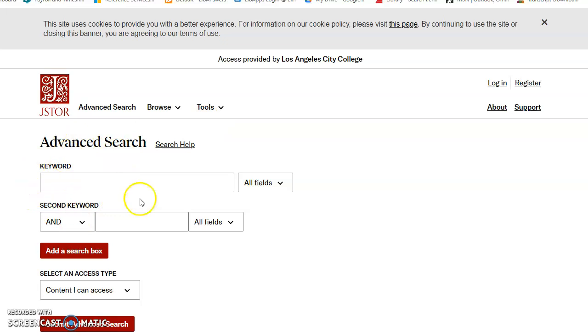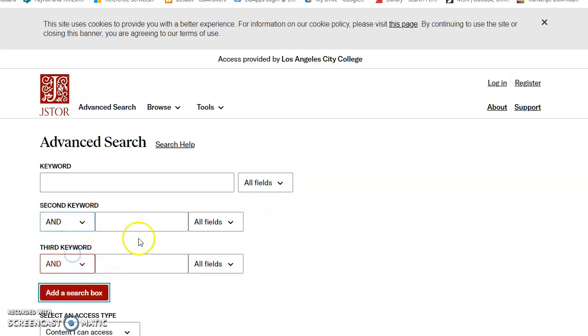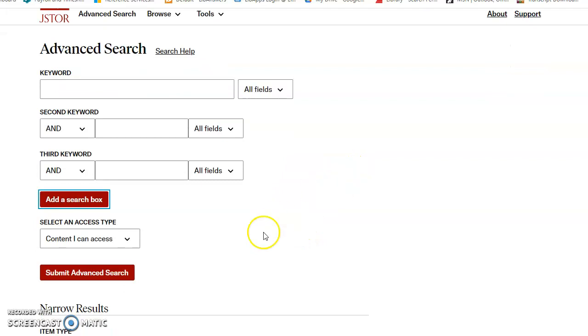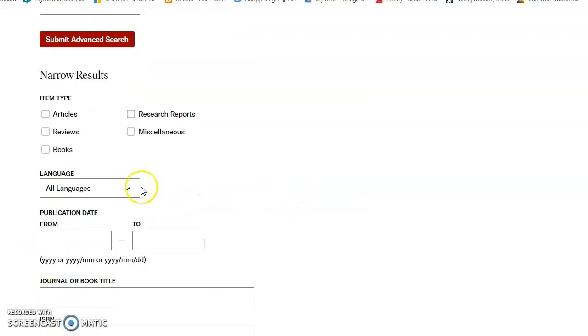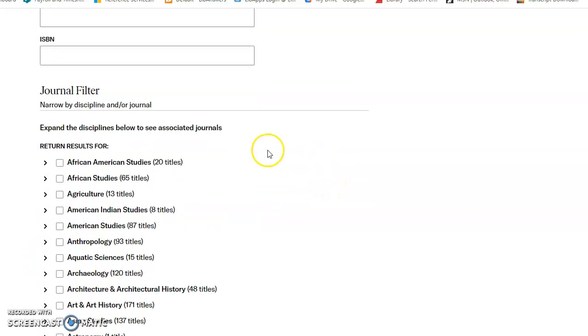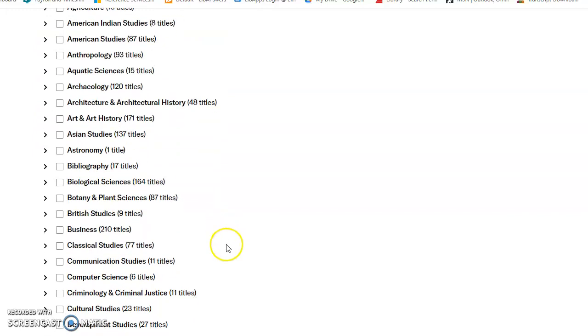As you can see, here are the search bars right here. You can do author, item title, abstract, caption. Here's your Boolean operators. You can add as many boxes as you want. Let's see, here's where you can narrow your results: articles, reviews, books, research reports. You can change the language. Here's your publication date. And then here's some filters if you want to be in a certain specific area that you want to search. You can click on any one of these.